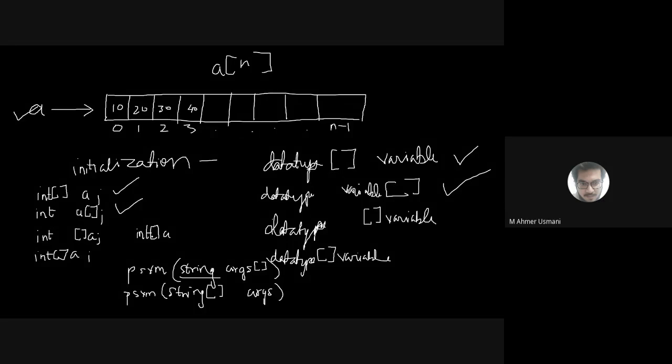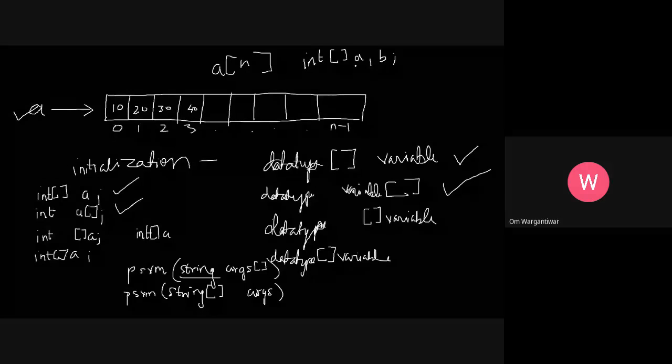Okay, अगर एक example दे देता हूँ मैं. For example, if I write int square bracket A comma B, what is the meaning of this? Can someone tell me what is the meaning of this, if I initialize like this? वेरिएबल है और ए array वाला वेरिएबल है. No, the meaning is both are creating arrays.